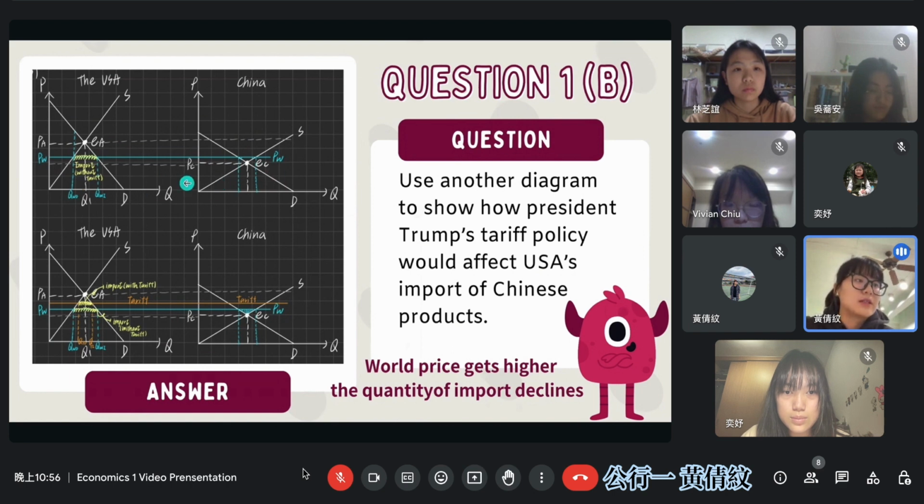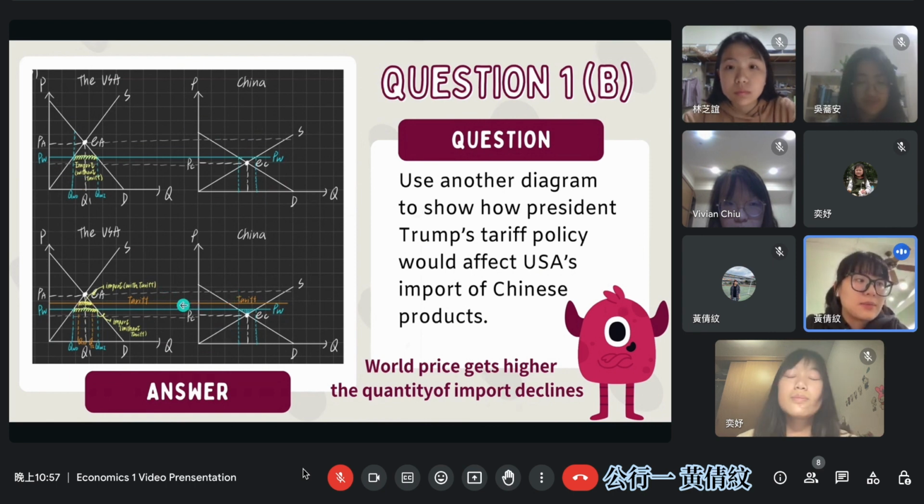First, you can look at the upper diagram. It is the original situation without the tariff. And this yellow quantity is the one without tariff. And you can see the lower diagram. After the tariff was imposed, the import quantity obviously declined, because the world price got higher.